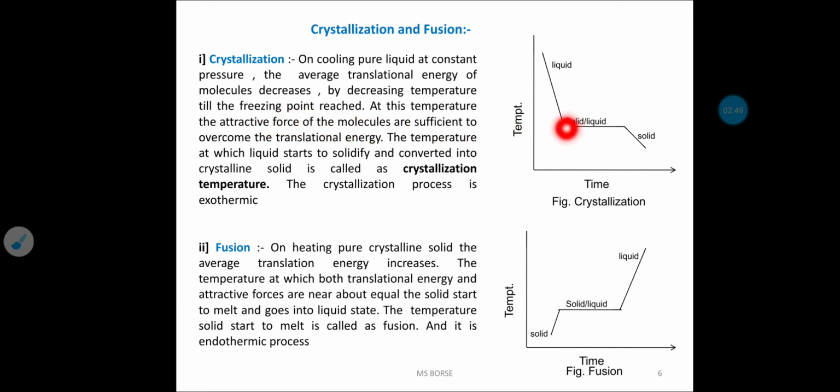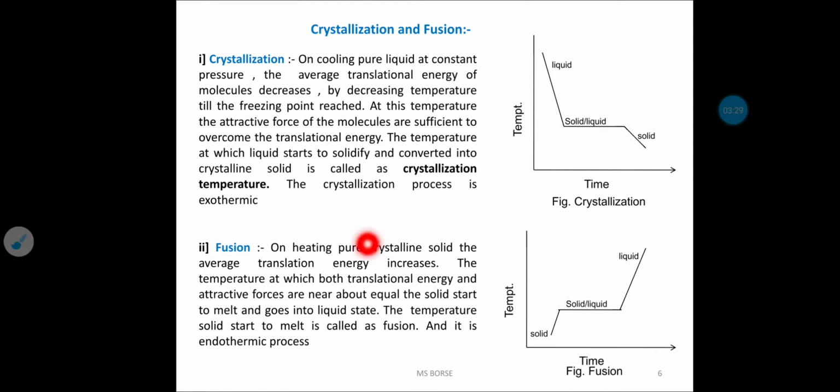At this temperature, the attractive forces of the molecules are sufficient to overcome the translational energy or kinetic energy. At that temperature, crystallization or solidification starts. If you see the energy profile diagram, the heat energy decreases. That much amount of heat will be liberated during this process. Hence, we call it an exothermic reaction. That means the crystallization process is an exothermic process.